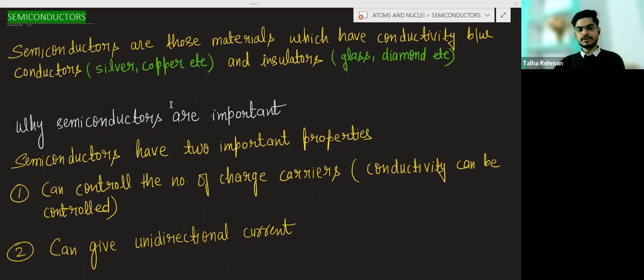Conductors, we know silver is a good conductor of electricity, copper is the best conductor of electricity. And insulators, glass is an insulator, diamond is also an insulator, wood is also an insulator. So basically we can say semiconductors are those materials which have conductivity between conductors and insulators.